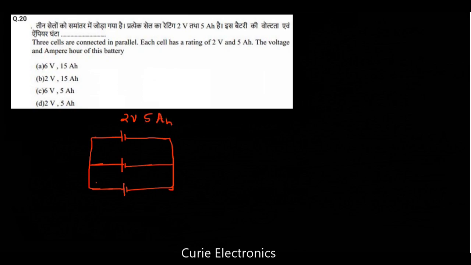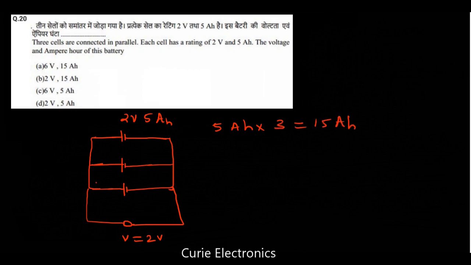So in a parallel circuit, what is going to be? Voltage is going to be the same. So V equal to 2 volt. But the capacity of the battery increases. So three batteries connected in parallel, if they are 5 Ah each, then we get 5 Ah multiplied by how many batteries are there? 3. So we will get 15 Ah.